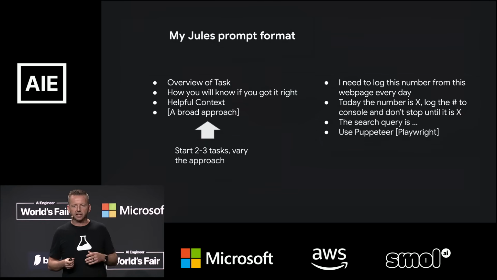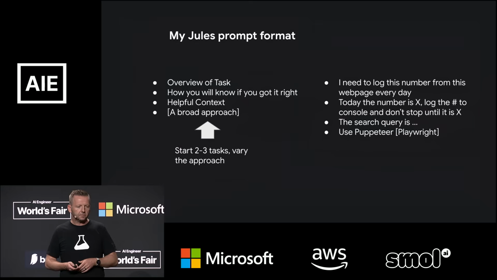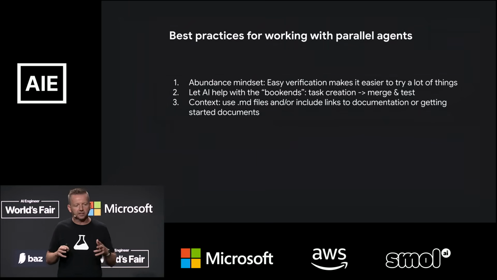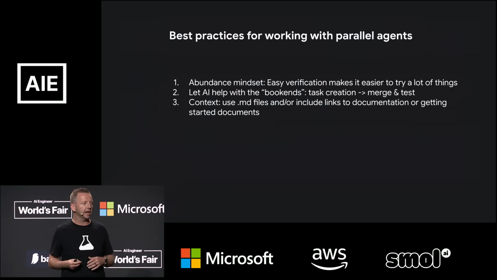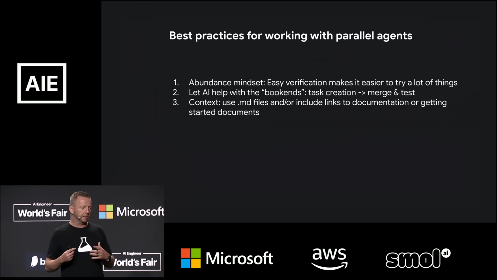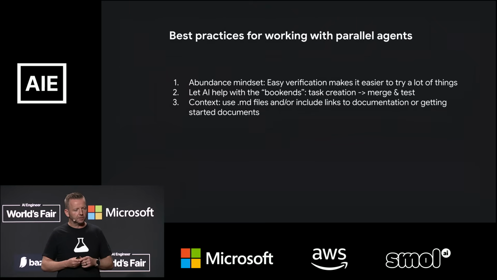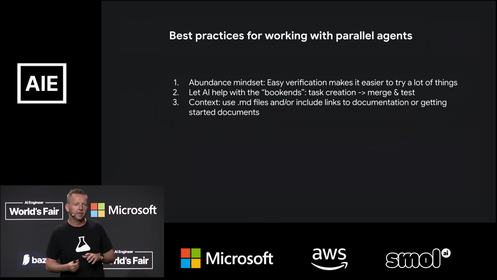It'll keep going. I give it helpful context, like this is the search query, and then I'll say, use Puppeteer, and then I'll clone that task because I can. It's in the cloud, and I'll say, use Playwright. So again, have an abundance mindset. We're used to working on a single thing at a time. Easy verification makes it so now we can work on multiple things at the same time, try lots of things. As we saw this morning, look at different variations. With a parallel process, we have the ability now to try things that we would never have tried before. Let AI help with those bookends, the task creation, and then the merge and test part.